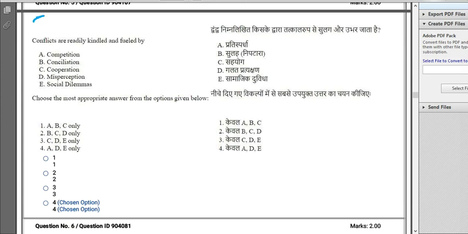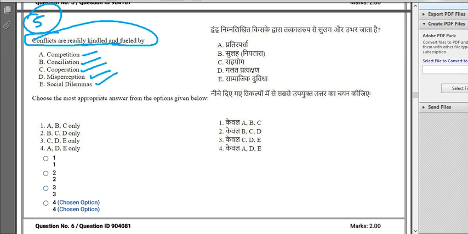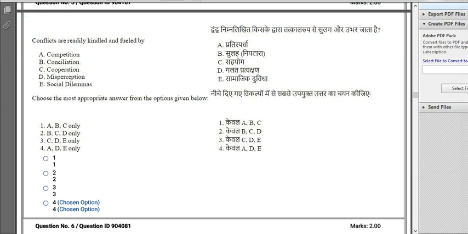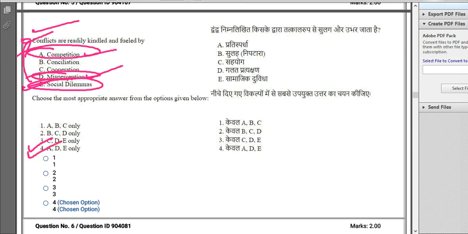Here we are having question number 5. Conflicts are readily kindled and fueled by competition, conciliation, cooperation, misperception, and social dilemmas. We are having competition, we have conflict, we have misperception, and we have a social dilemma, we are having a conflict. So option number A, D, and E. Option number 4 is the correct answer over here. A, D, E will be the correct answer over here. Alright. Okay, let's move on to the next question.